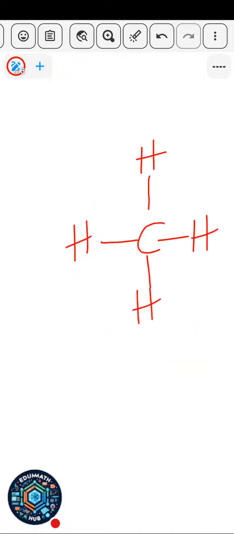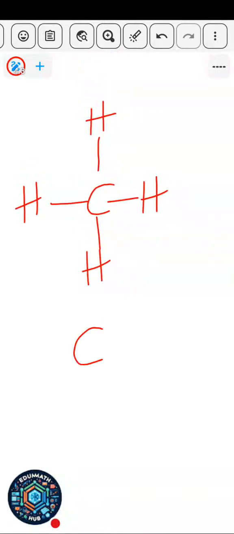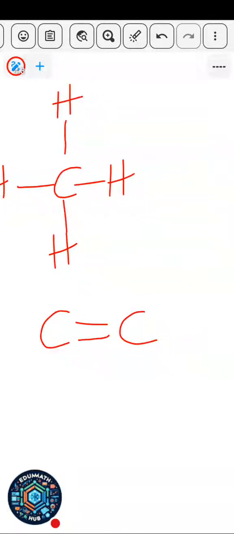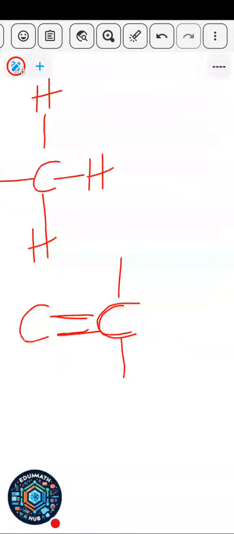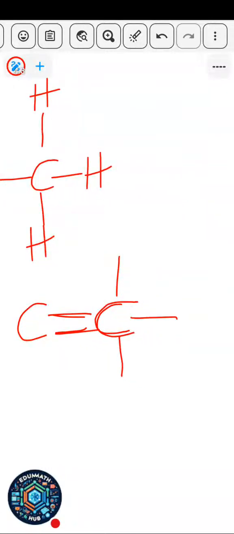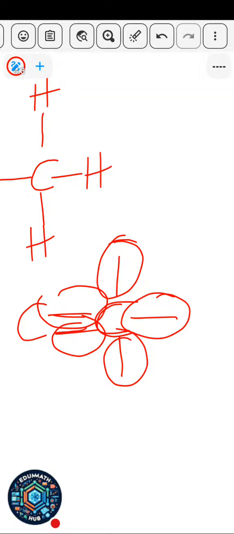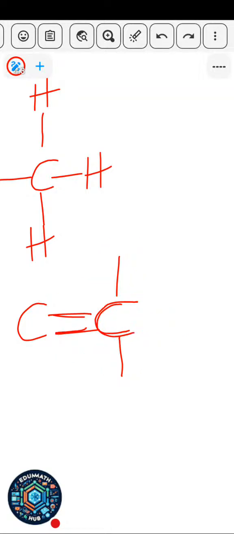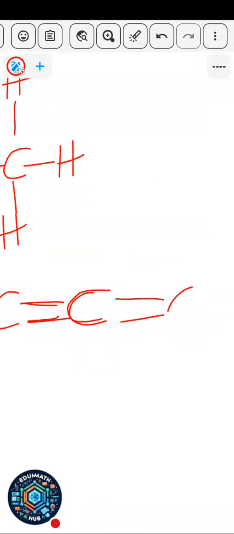But if it's unsaturated, then it will form 2 bonds in one direction. Hope you are following. It will form 2 bonds in one place. But don't forget that it can only form 4 bonds. A single C like this can only form 4 bonds. This one has already formed 2 bonds here, that means it remains 2. So you can just put one up and one down. Don't put it on that one like this, it's wrong. Why is it wrong? Because you already have 5: 1, 2, 3, 4, 5. It's more than 4. Carbon can only form 4 bonds. So this is how it's supposed to be. But you can put it like this. It's also correct.